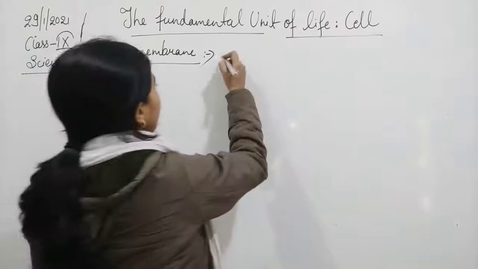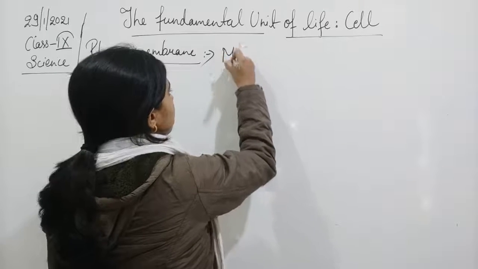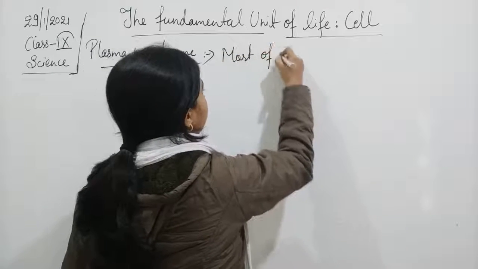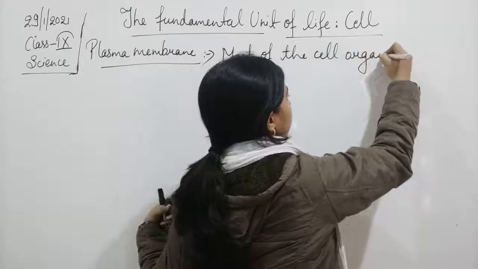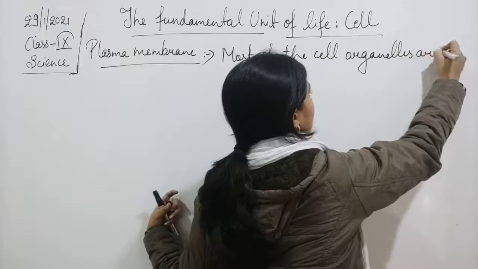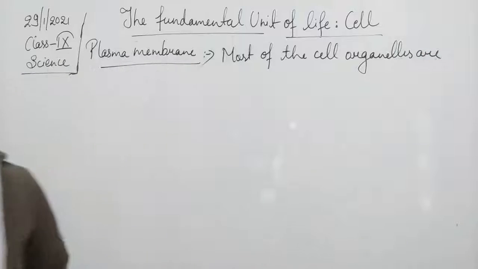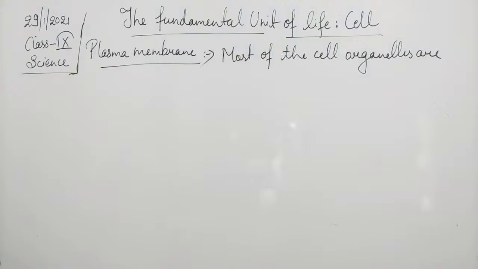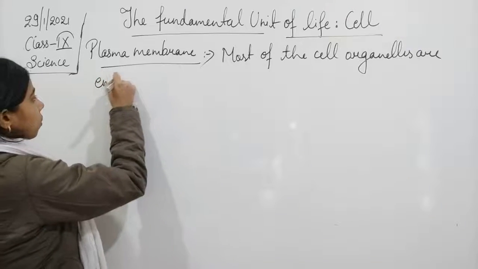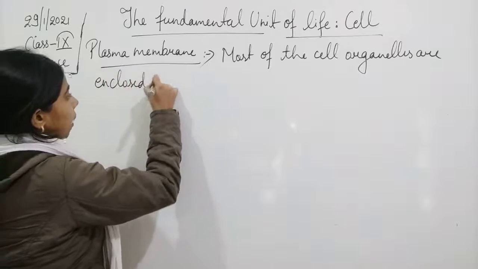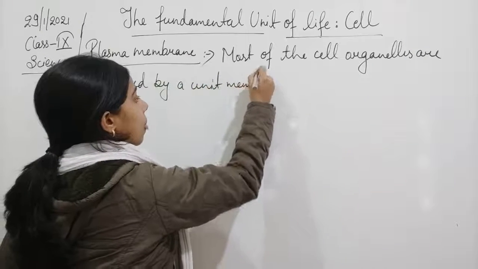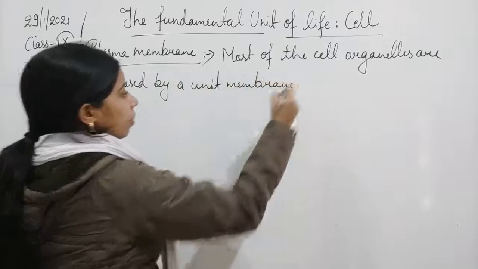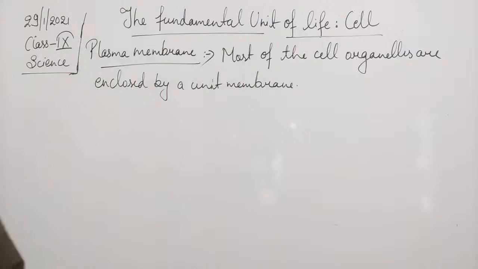So most of the cell organelles are enclosed by a unit membrane called the plasma membrane. Okay?